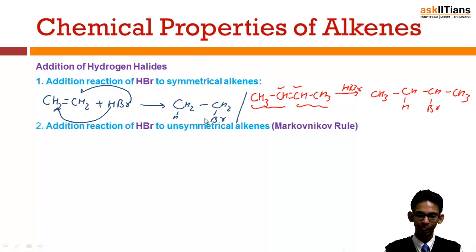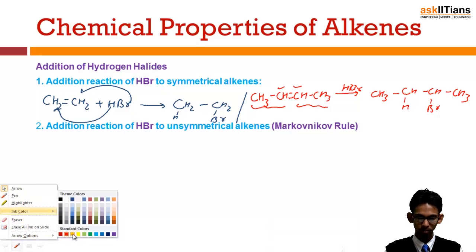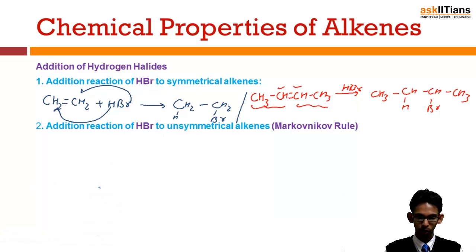But the problem comes in the case of unsymmetrical alkenes. What if I want to react CH3, CH double bond, CH2 with HBr? Now we know that these two carbons attached to the double bond are not symmetrical anymore.